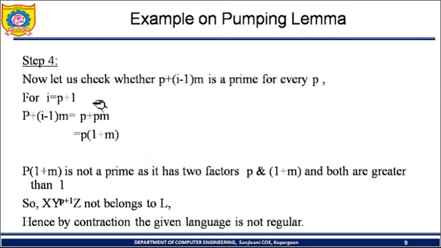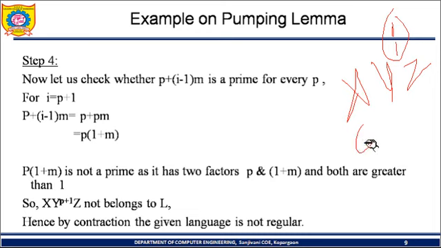Now the fourth step is to check whether all these strings, x y raised to i z, for all i, belong to the given language or not. For that, let us put i equal to p plus 1.